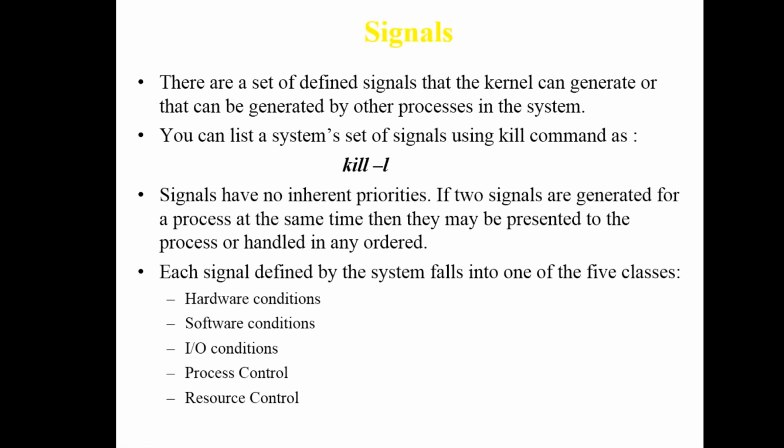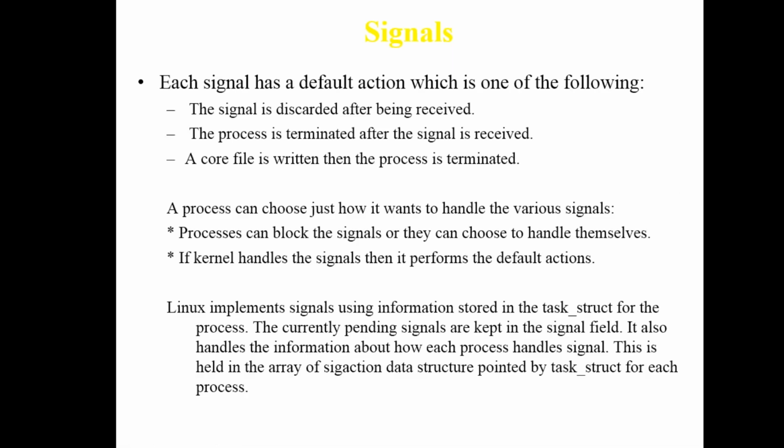Signals have no inherent priorities. If two signals are generated for the same process at the same time, they may be presented to the process or handled in that order. So there is no priority. A signal can be generated interruptly to give information about any error. To kill any command, kill is the function to kill that process that has occurred in your process ID.